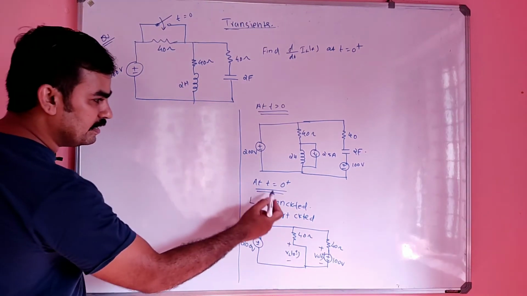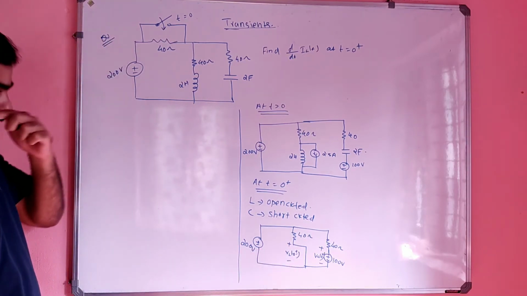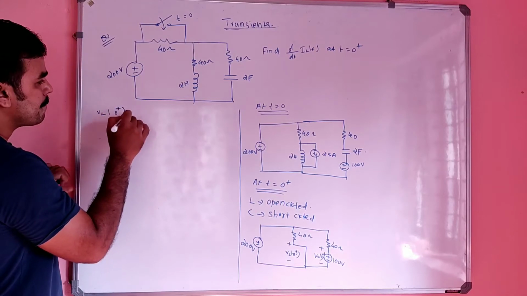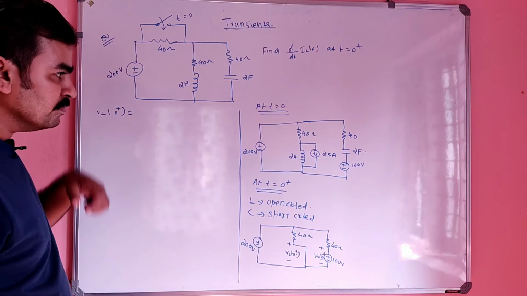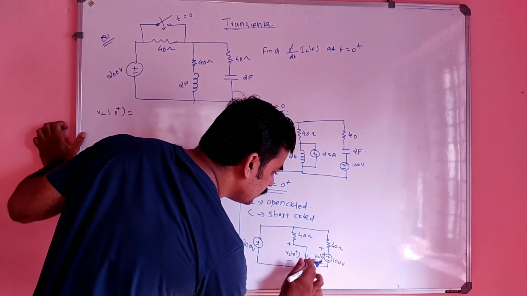So this is nothing but at t is equal to 0 plus. So what is VL of 0 plus here, beta? There is a current, no? There is a current of 2.5 ampere, right?